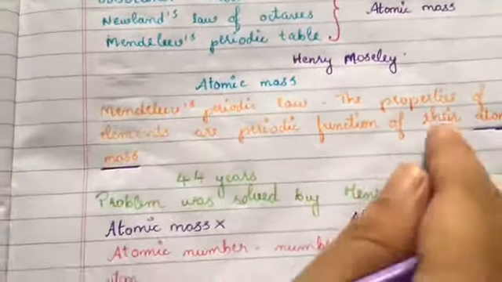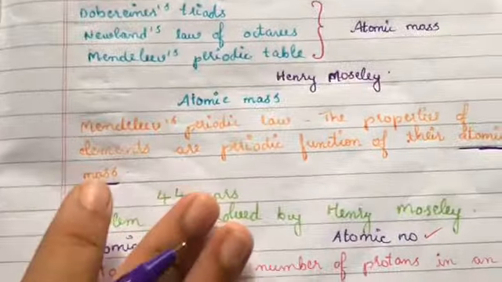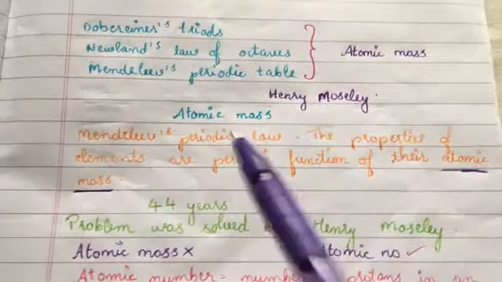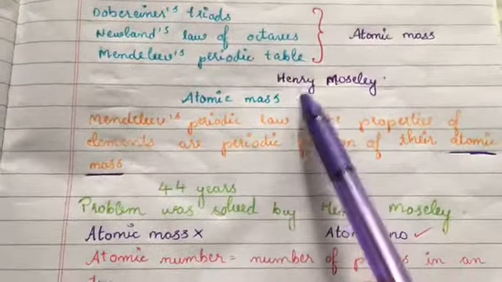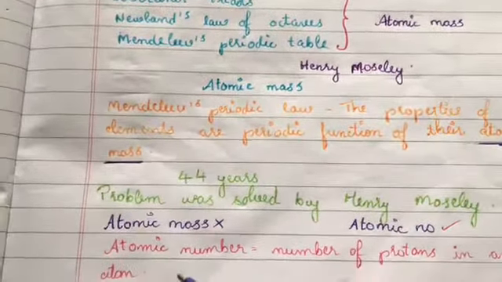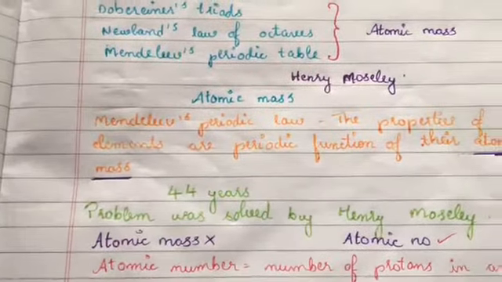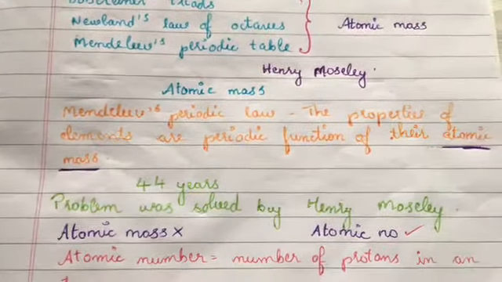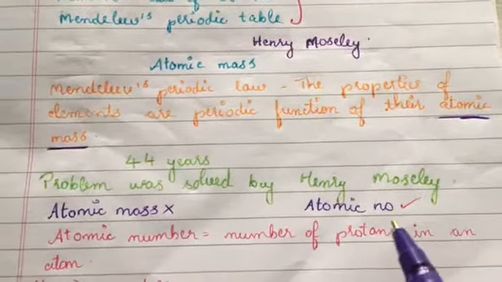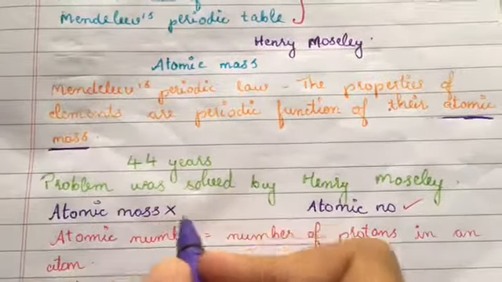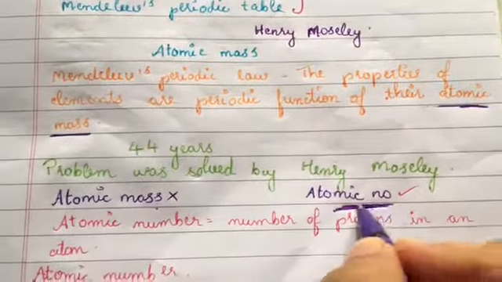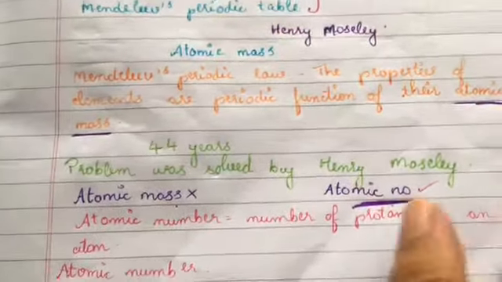So, atomic mass. After the discovery of this periodic table, that is after 44 years, came the scientist known as Henry Moseley. He came and solved the problems of the periodic table. Whatever problems were faced in the periodic table were solved by Henry Moseley. Instead of atomic mass, he took atomic number as the basis for the classification of the periodic table.